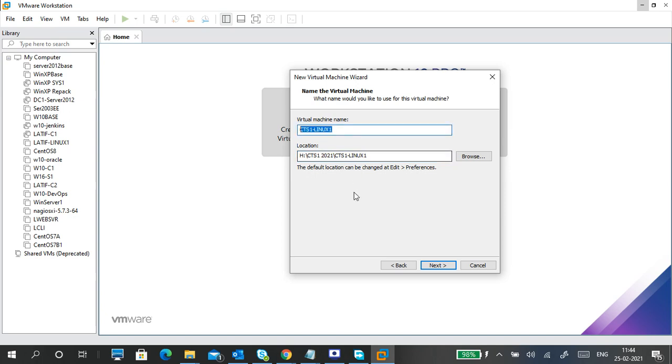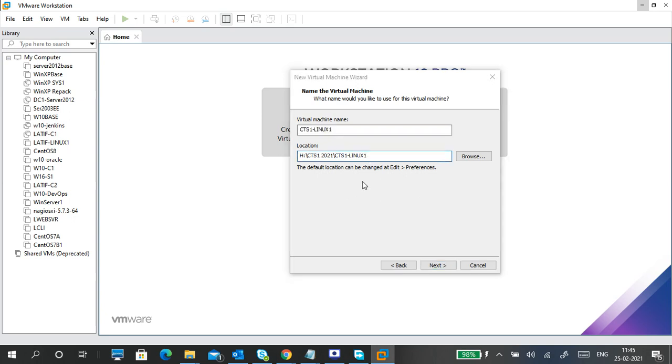So this is the name I gave. Names are important to identify each and every virtual machine. So this is my folder in the H drive. I put a folder and a slash, like this, and then I copy this name and paste it here.